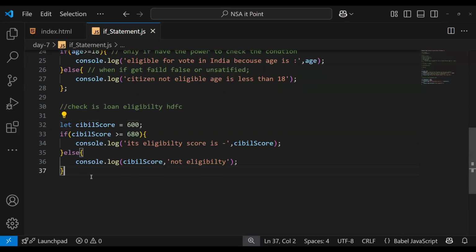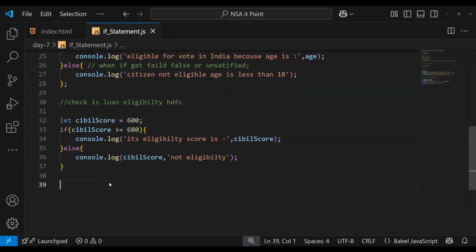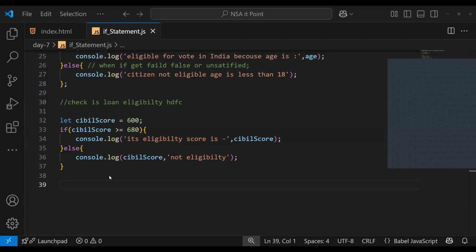Using or, let's find an example using or. Let's see for voting.